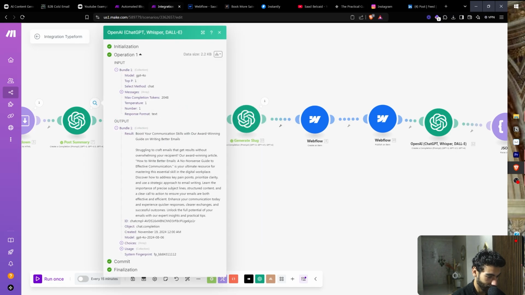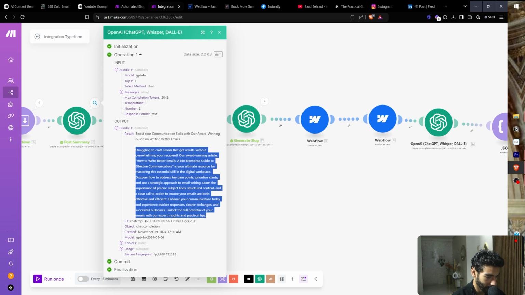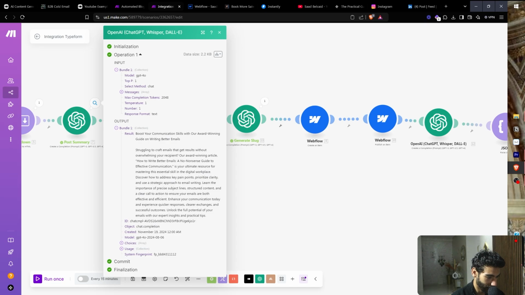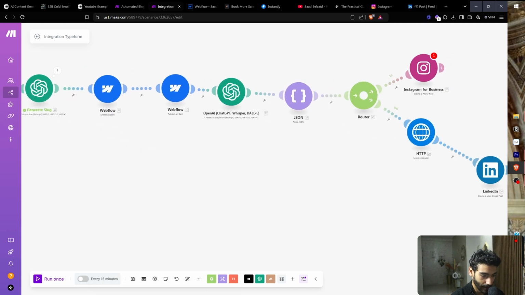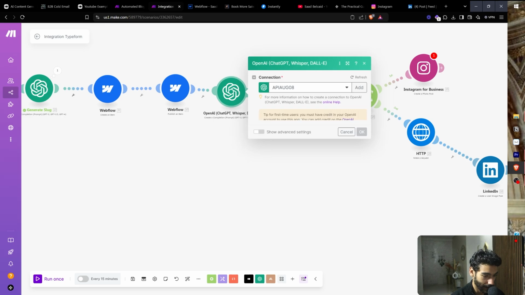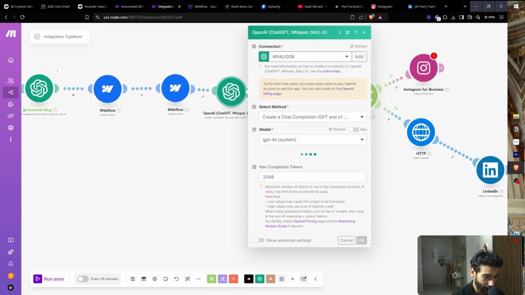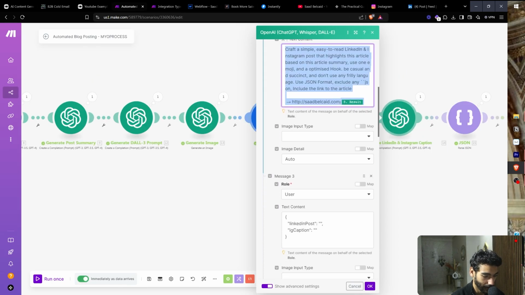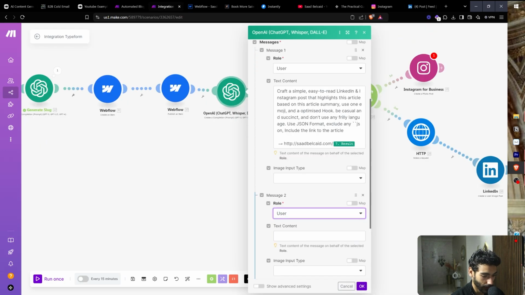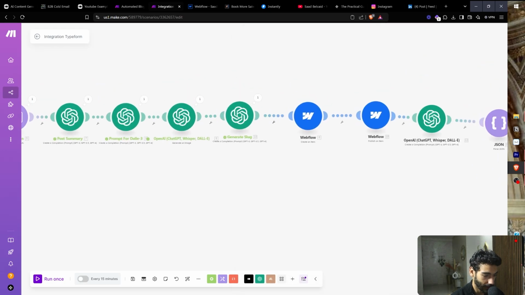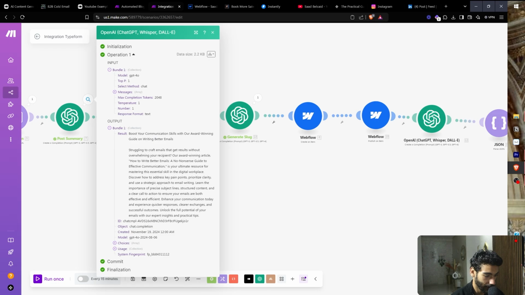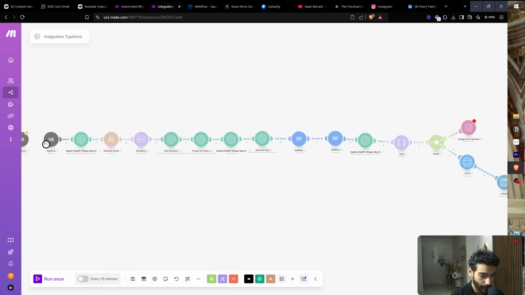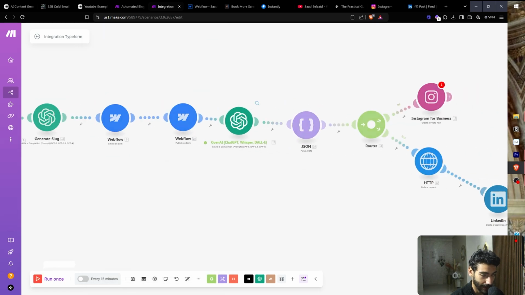So let's go back to our post summary. I believe I need to copy everything right here. I'm gonna copy this, and then I need to feed in another thing. I need to feed in the text user right here. Go back, copy this one, paste that in here, and then I'm gonna take in the post summary, paste here, and it's gonna be this one. So now that we have that, we can get access to the data.